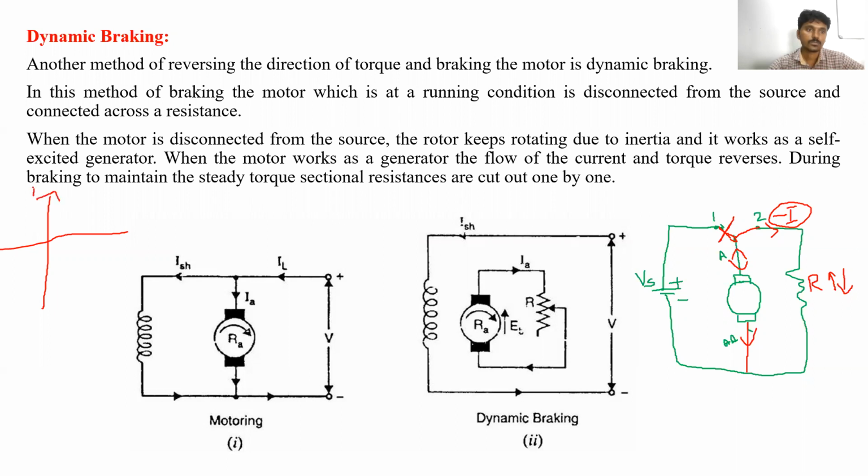Speed is positive and the torque is also positive. Current positive means torque is also positive. Which quadrant does it operate in? Please, anyone?